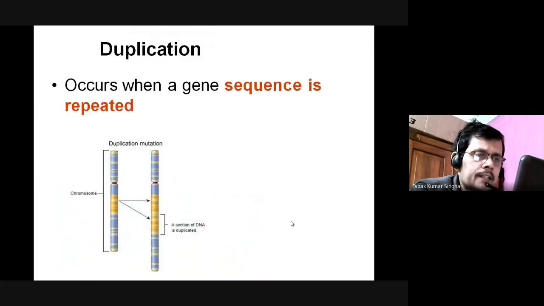Another is duplication, which occurs when a gene sequence is repeated. That is called duplication. Here the same sequence is duplicated, another copy of the same DNA sequence, the duplicated gene. It is called the duplication process.